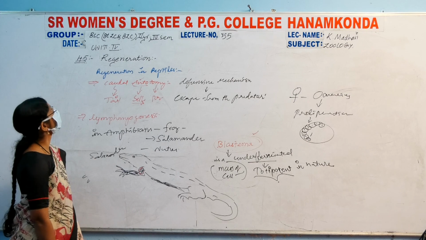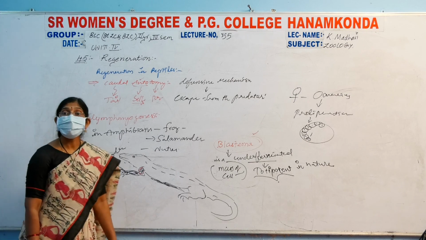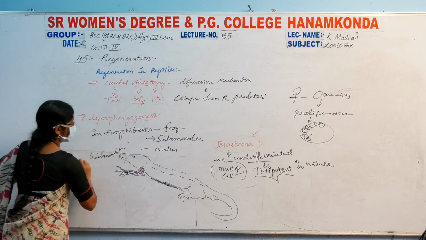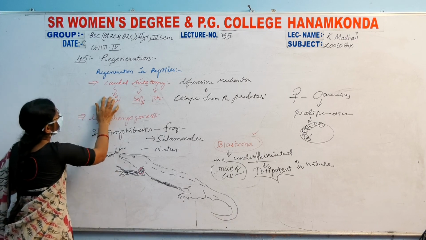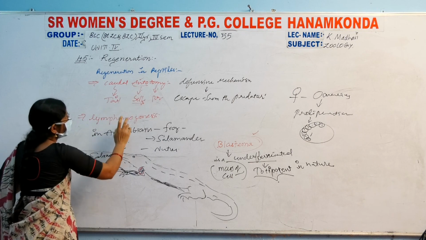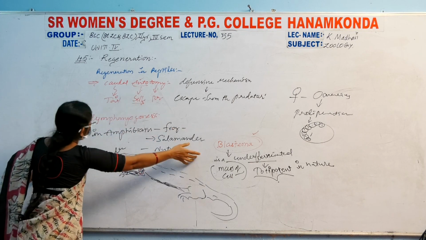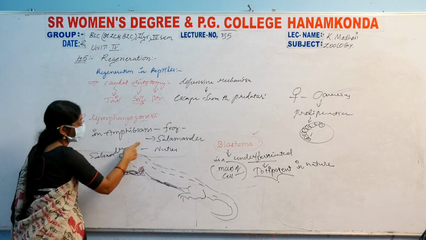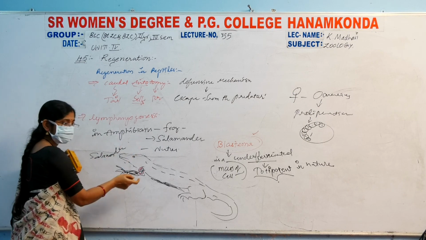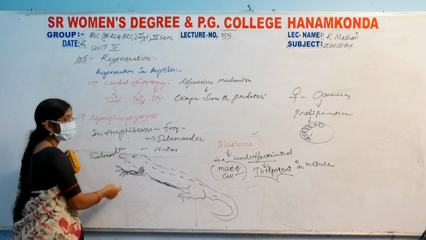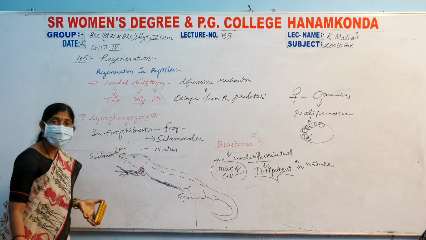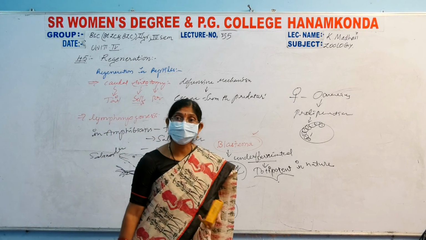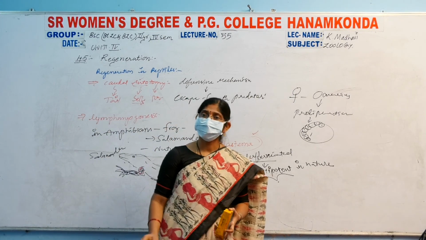And let us discuss regeneration in amphibia. The regeneration in reptilia is especially caudal autotomy, and another regeneration in amphibians we see especially in the limbs. This is the salamander. And axolotl larvae also show a very rapid regeneration process. The axolotl larva can also be shown.